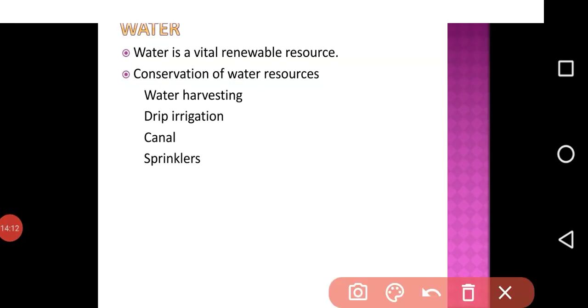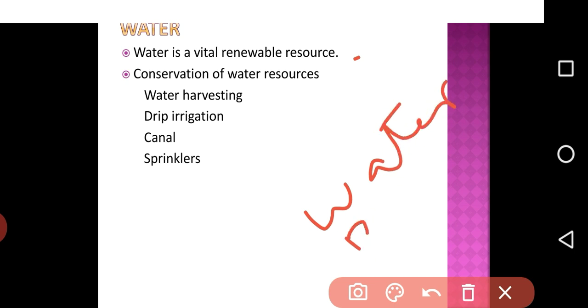Water. Water is a renewable resource. Three-fourths of the earth's surface is covered with water, so it is called a water planet. Only 1% of fresh water is available and fit for human use.